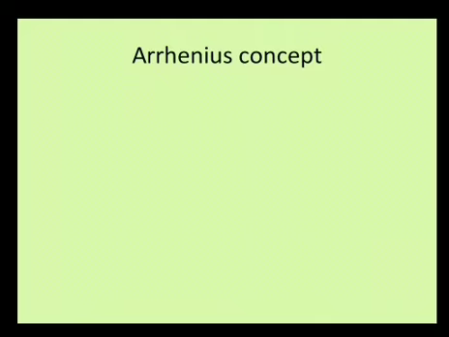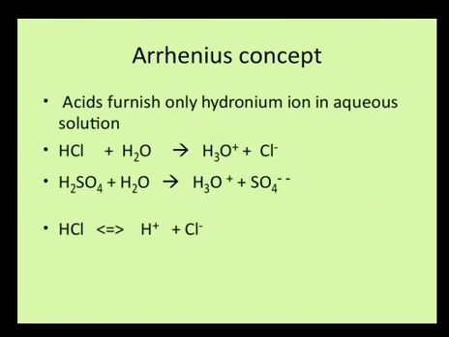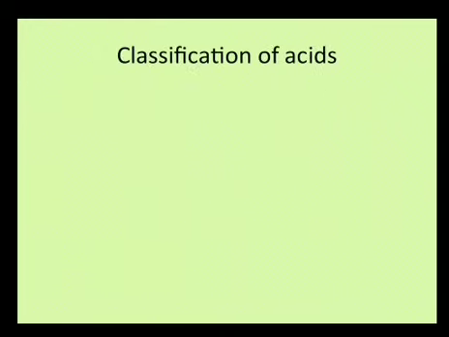Then Arrhenius tried to find more about acids, and he found that the hydrogen ion produced as a result of dissociation of the acid reacts with water to form hydronium ions.